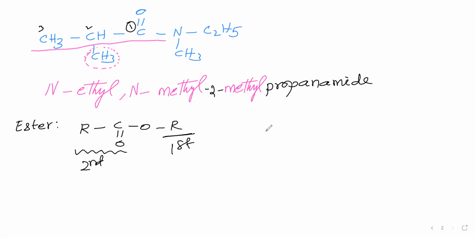Okay. Now we will take HCOOCH3. Here at least 1 carbon should be there. Here even hydrogen is possible. So the name we have to say first is the CH3 name, that is methyl. Then you select this part as the parent chain.